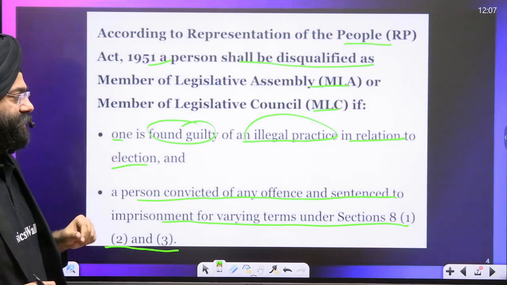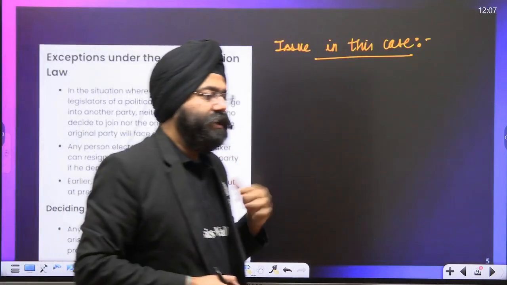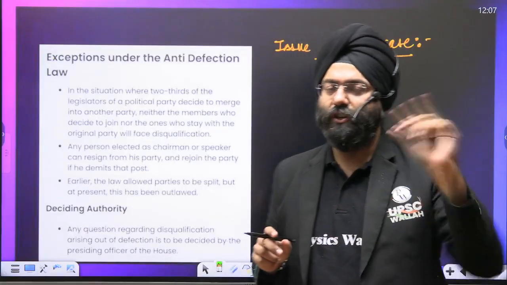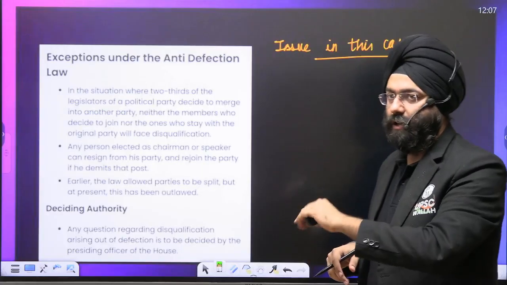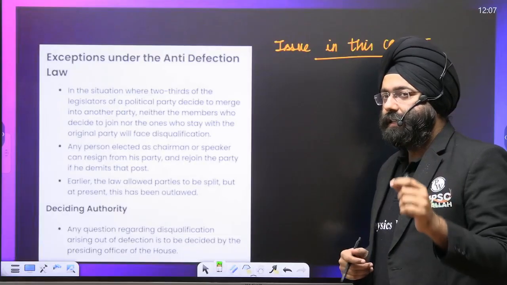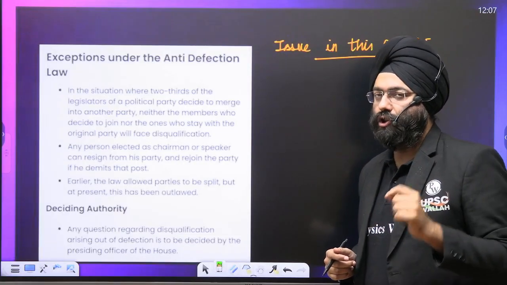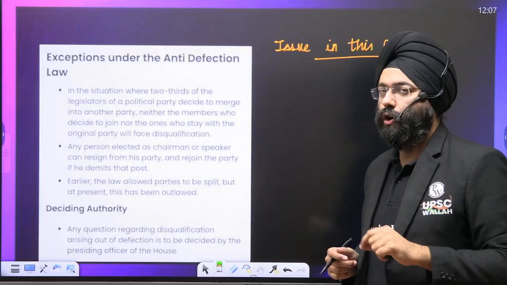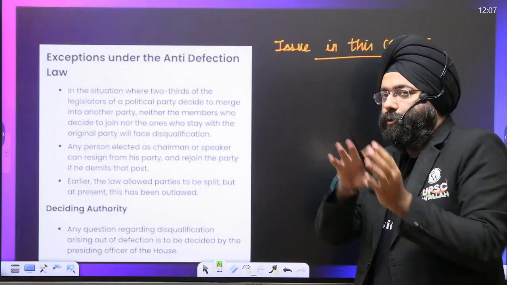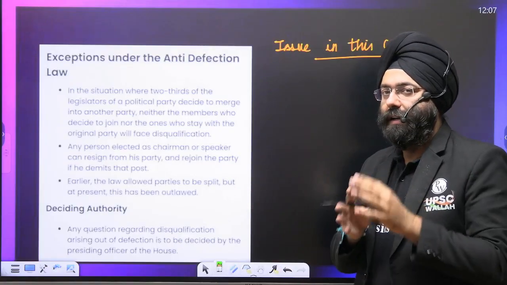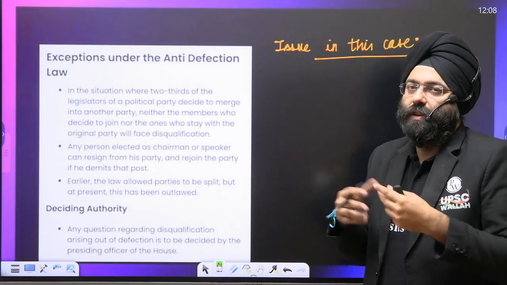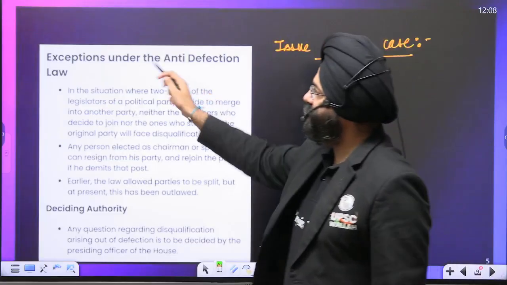Now what happens, please understand. In the particular case related to anti-defection law, that is defection of members of one political party to another party, there are certain exceptions given in the anti-defection law. Misuse of that law is basically being taken as a leverage or a privilege, where people try to shift from one party to another in bulk. That is why the spirit of what the anti-defection law was meant for was not being fulfilled. Now see, exceptions under anti-defection law.